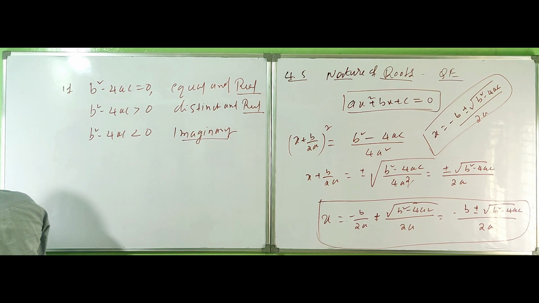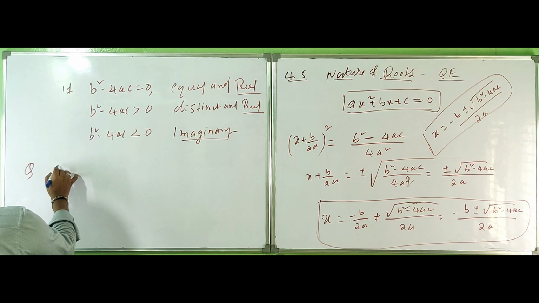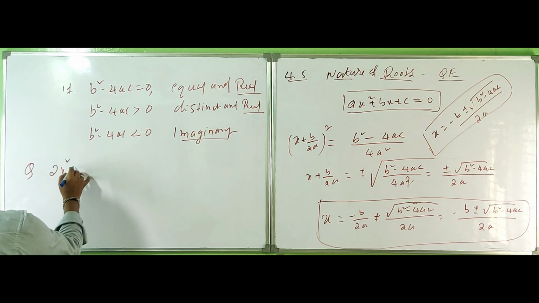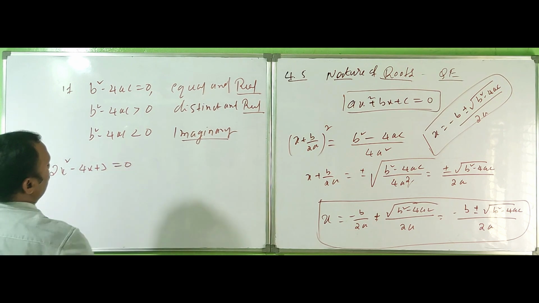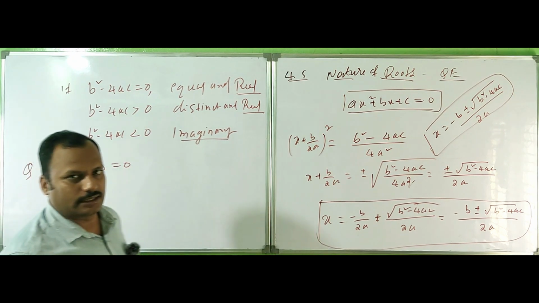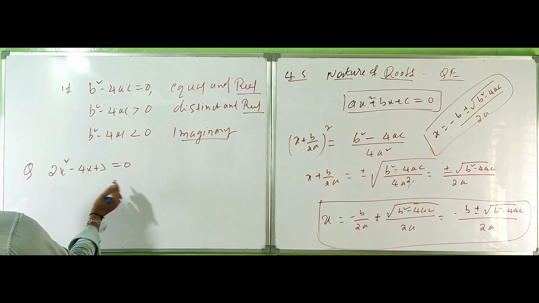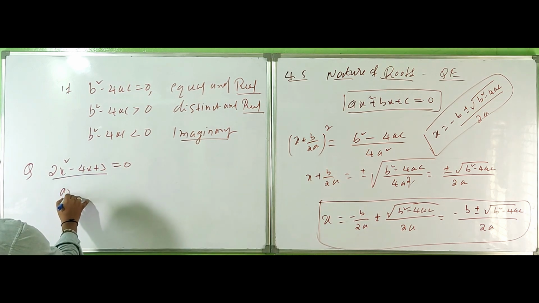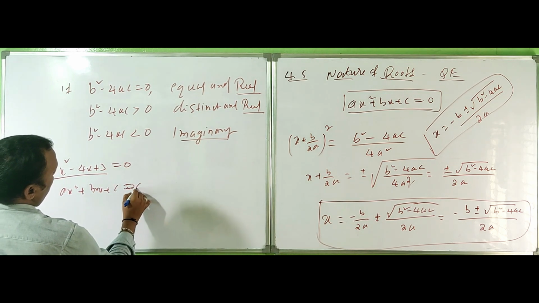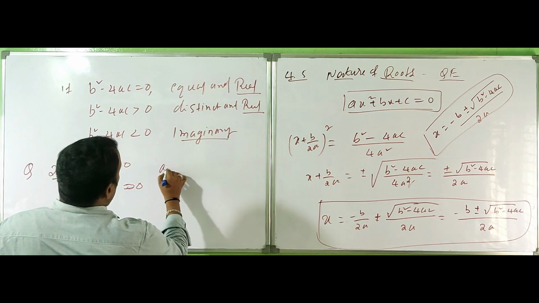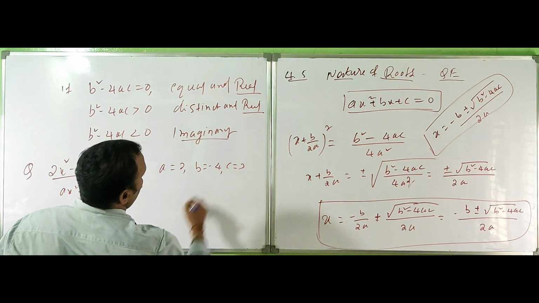Find the discriminant of the quadratic equation 2x square minus 4x plus 3 is equal to 0. So what is the equation? ax square plus bx plus c is equal to 0. Comparing, a is equal to 2, b is equal to minus 4, c is equal to 3.